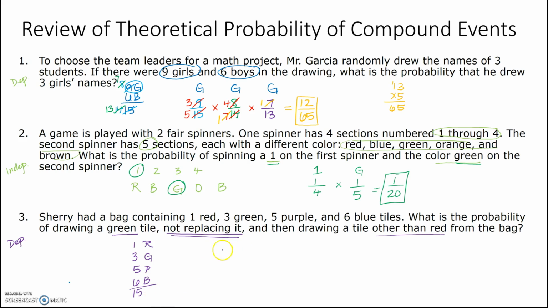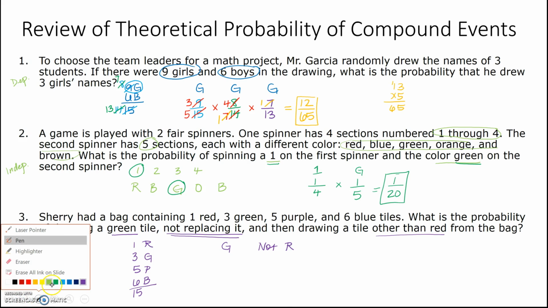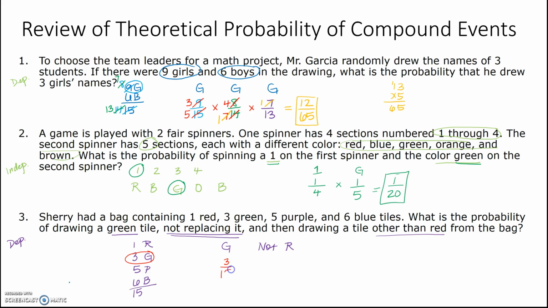And let's see, we want a green. We're not going to put it back, and then we want not red. So we want green and not red. Green would be 3 out of 15, and then not red.